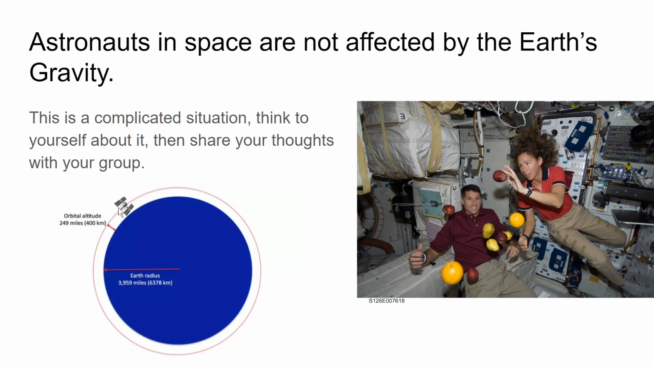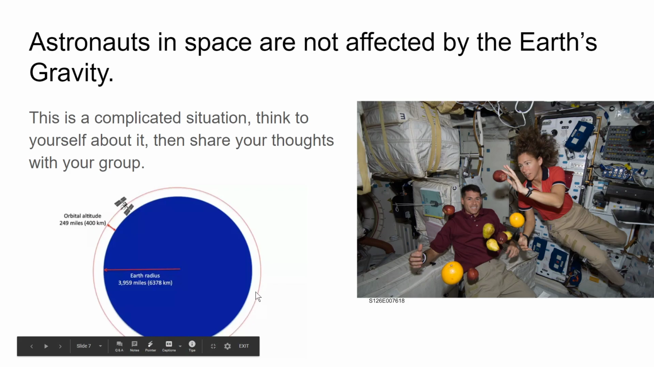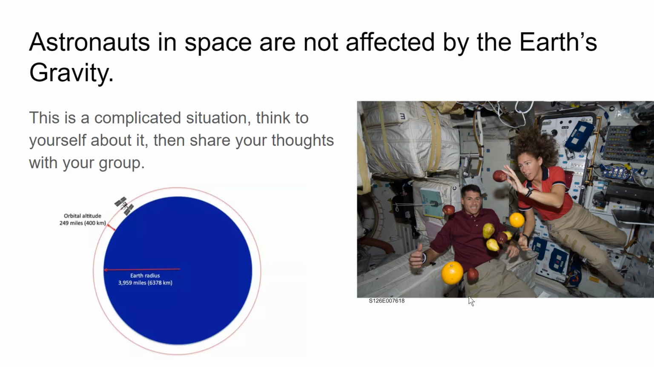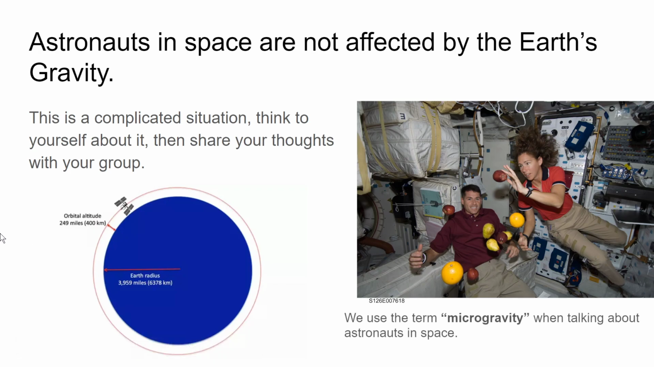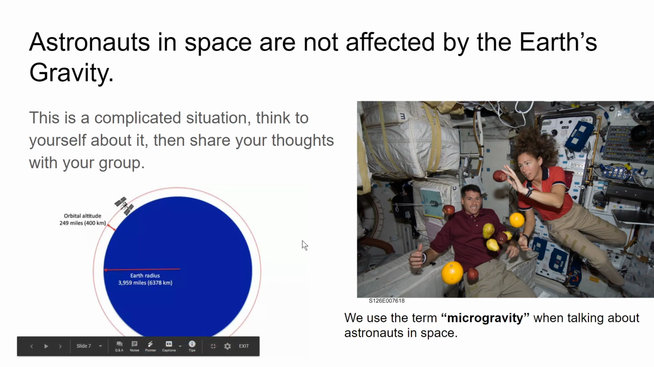This is how high they are to scale. Of course, the space station is not this big, it's way tinier. But you see, they're pretty close to the Earth, and they're still attracted towards the Earth. Why the astronauts are floating is because they're in something called an orbit. They're constantly falling towards the Earth, but they're going so fast that the Earth curves away from them as they're falling. Super cool. And we use the term microgravity when talking about astronauts in space.